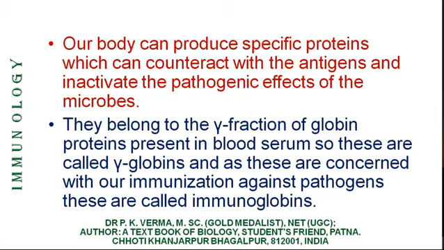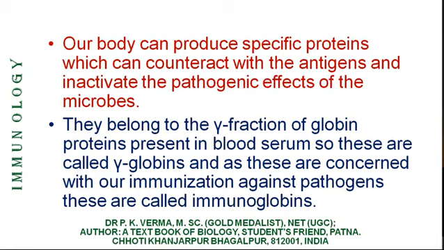Three major bands, the alpha, beta and gamma bands, were present on the electrophoretic paper.